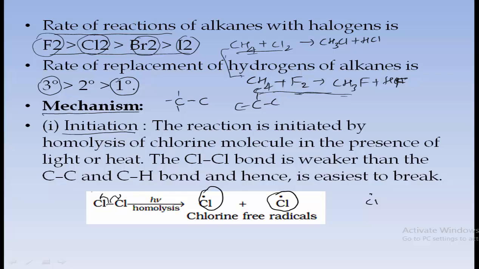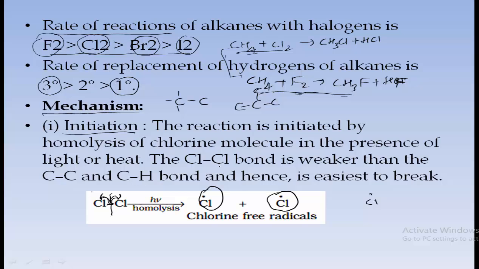If we observe this chlorine molecule, the bond is formed by sharing of electrons, and each bond consists of 2 electrons. When the bond breaks, we call it homolysis or homolytic cleavage. Then of the shared electrons, one electron goes to one chlorine atom and the other electron goes to the other chlorine atom. So each chlorine atom will get one electron and thus we say they are chlorine free radicals, and it is carried out by passing light or heat.